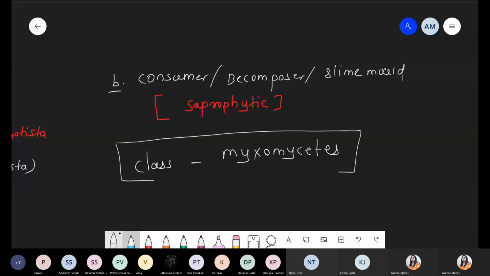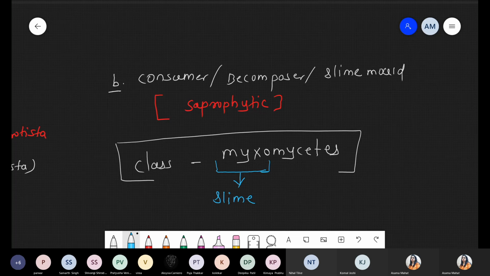Myxomycetes. And remember this point, here the word Myxo, MYXO, has come. Myxo means nothing but slime. Remember, in case of BGA also we discussed the Myxophyceae, right? That is a specific type of prokaryotic algae that secrete a slime layer, that secrete mucilage, like BGA, like Nostoc. So here also the word Myxo is coming.